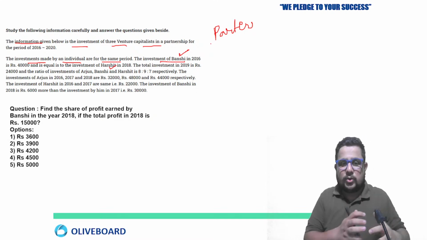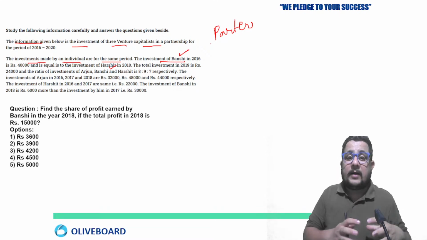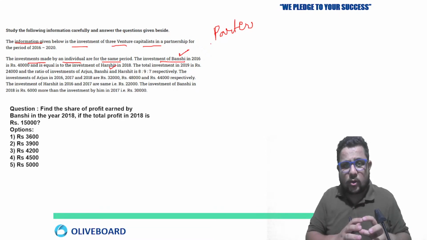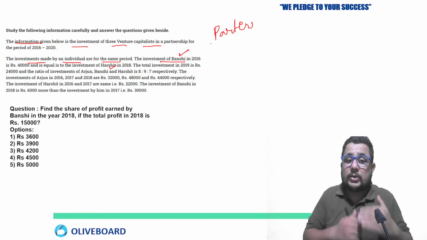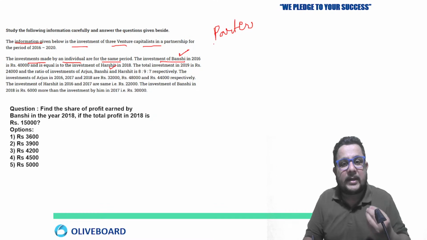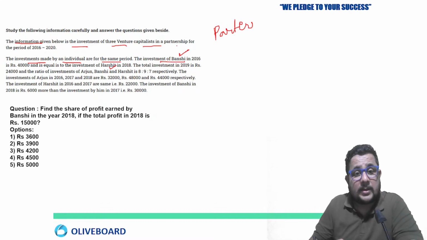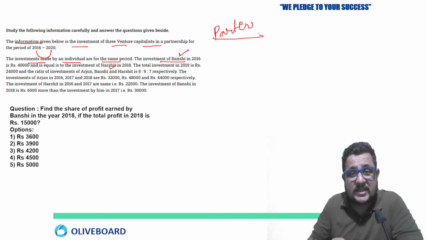We have solved many questions based on normal data interpretation, missing DI, right? Graph and all that. Today also we will solve some questions based on that. But you must have an idea how to approach these kinds of questions also, which are based on the arithmetic chapter, right? Arithmetic DI. So here, the venture capitalists in a partnership for year 2016 to 2020. So this is based on partnership.